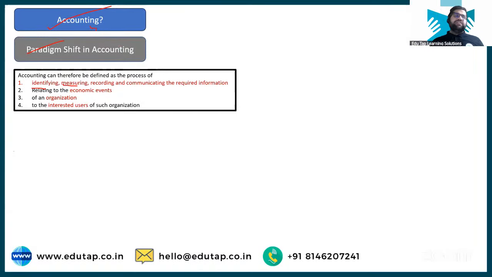And interested users can be divided into how many categories? Fatafat, as fast. Yes, there are two categories, inside and the outside one. Inside ones are basically those people who are working in the internal wings of the company, and external ones are the outside, right?